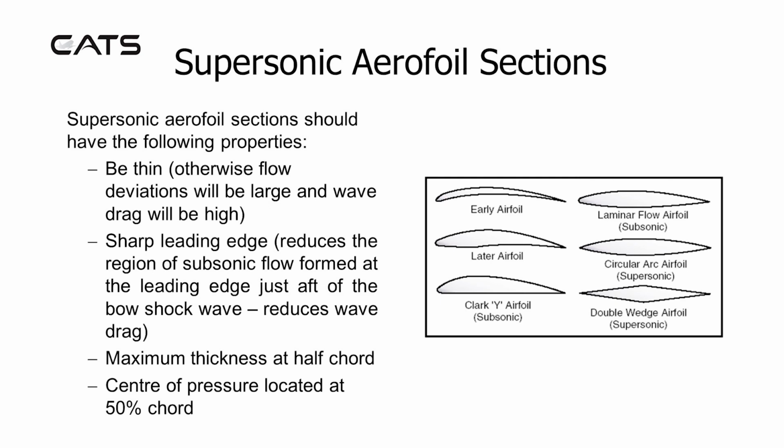Supersonic aerofoil sections. Supersonic aerofoil sections should have the following properties: be thin, otherwise flow deviations will be large and wave drag will be high. A sharp leading edge. This reduces the region of subsonic flow formed at the leading edge just after the bow shock wave and reduces wave drag. Maximum thickness at half chord, so that the centre of pressure will be located at 50% chord.